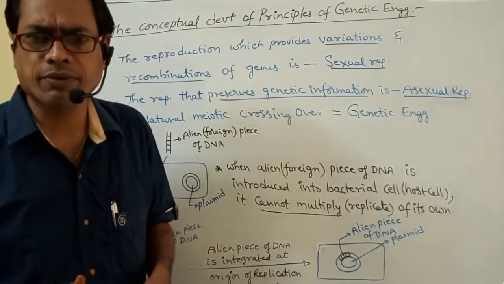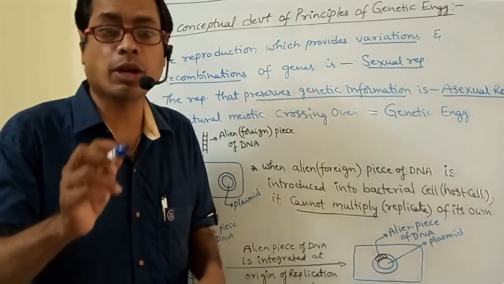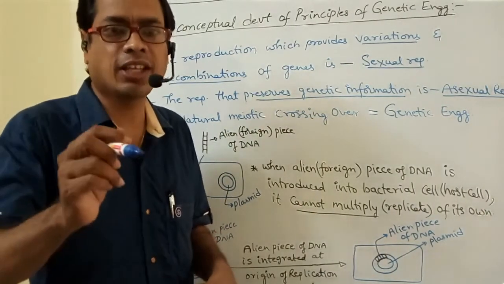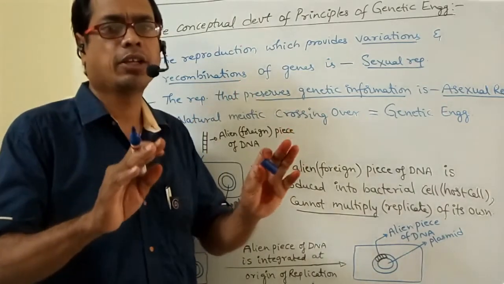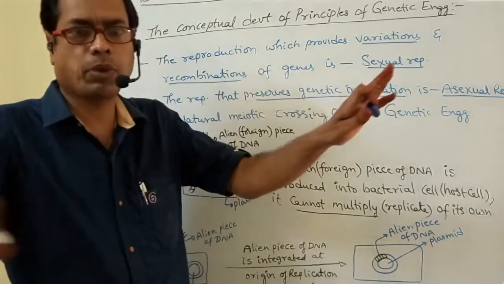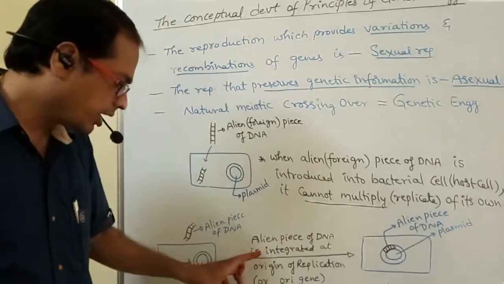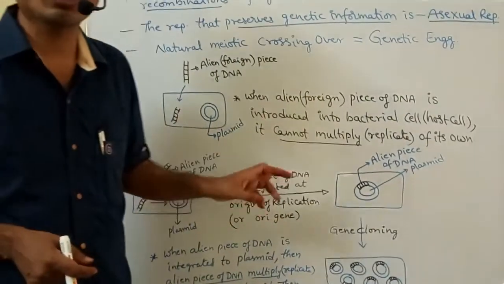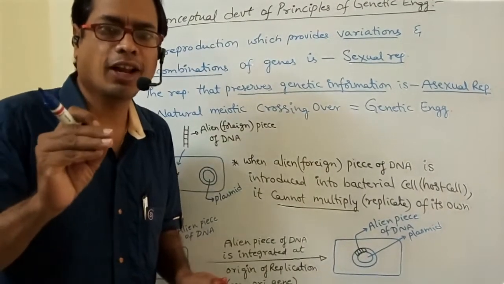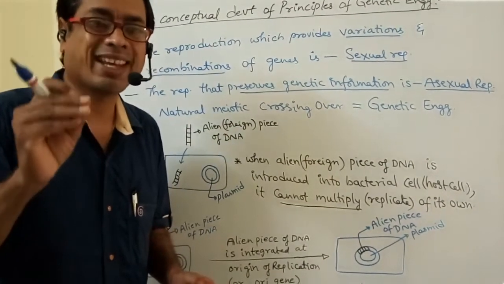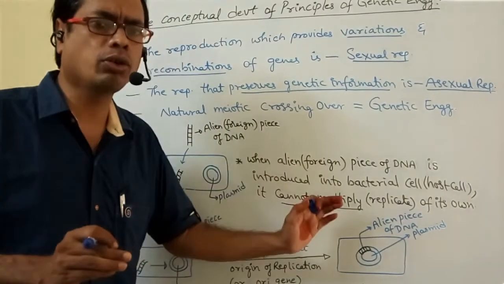When is the alien piece of DNA able to replicate? The alien piece of DNA is able to replicate when it is integrated with the plasmid. If it is not integrated with the plasmid, the alien piece of DNA cannot replicate of its own. See, the alien piece of DNA is integrated. Where is this alien piece of DNA integrated? At which place? That site is called origin. This alien piece of DNA is integrated to the plasmid.